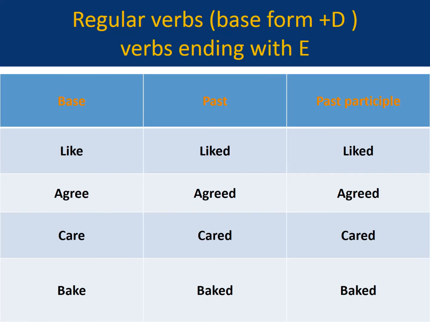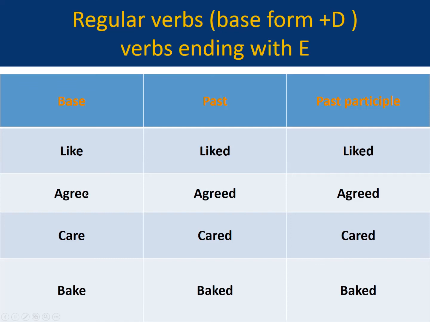Now look at this one. Here, in the regular form of verb, base form plus d, are the verbs which end with e. Look at this one, L-I-K-E, like. Here we have added d only and made it liked. He likes mangoes, he liked mangoes, and he had liked mangoes.